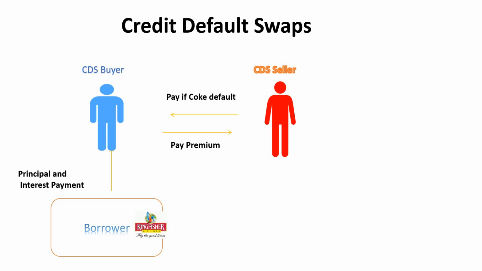He is very sure that Kingfisher will not become bankrupt, or will not default on the loan. Contrary, Mr. Blue is trying to hedge the risk he is facing regarding the loan. That is, if Kingfisher defaults, he does not bear the loss. For that, he has taken a CDS, which is a kind of insurance for him.